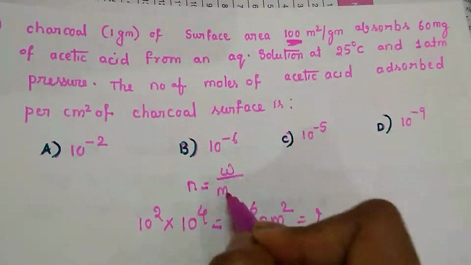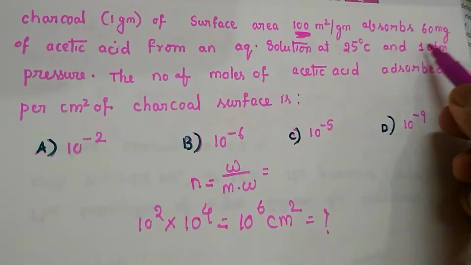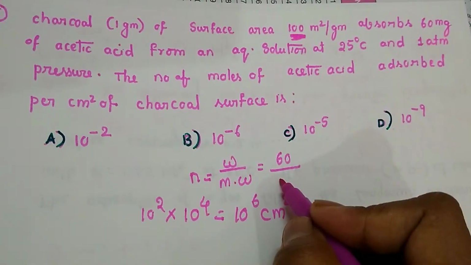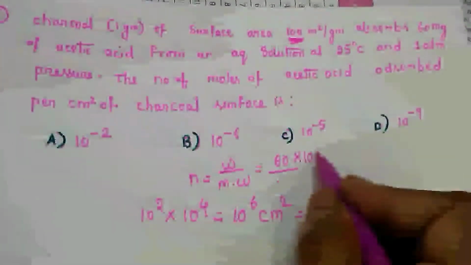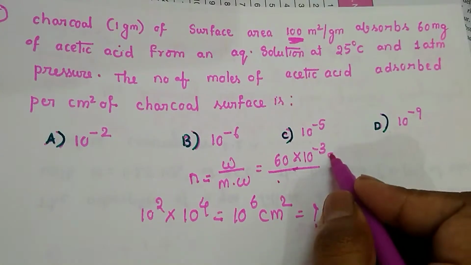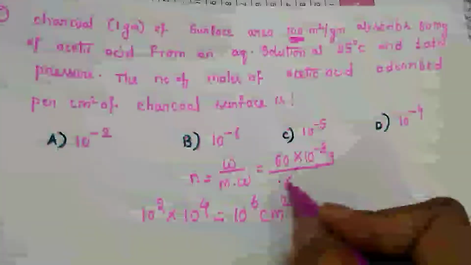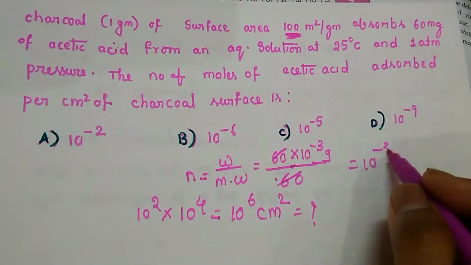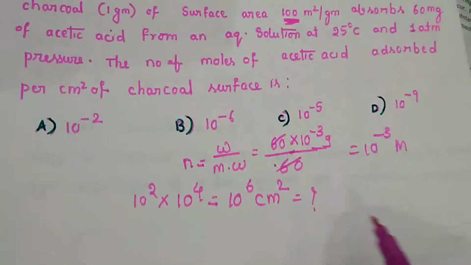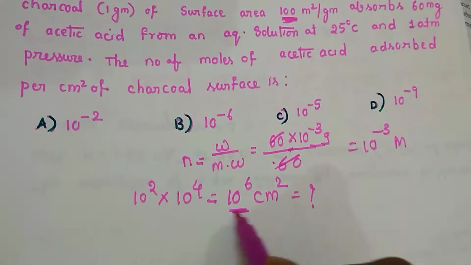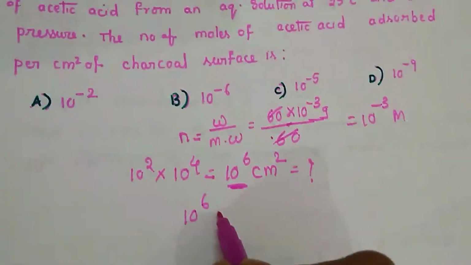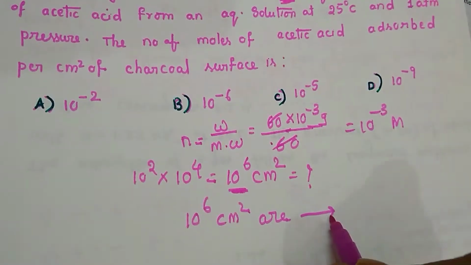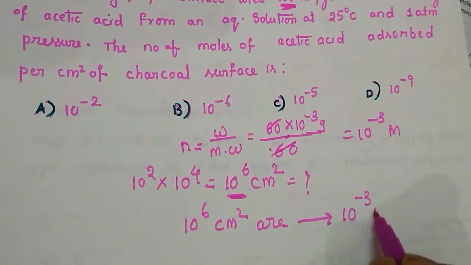Moles can be calculated as weight upon molecular weight. How much weight of acetic acid have they given? They have given 60 mg upon, I am converting to grams, so 60 into 10 to the power of minus 3 grams. The molecular weight of acetic acid is also 60, right? It will get cancelled. So we will get 10 to the power of minus 3 moles. So this much surface area, that means 10 to the power of 6 centimeter square area, adsorbs 10 to the power of minus 3 moles.